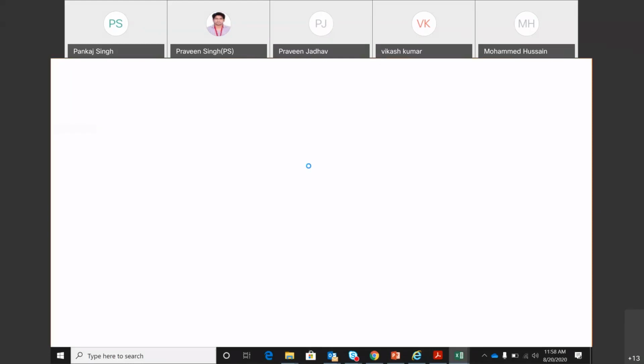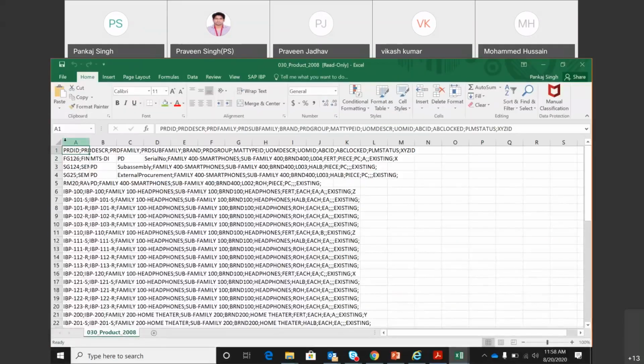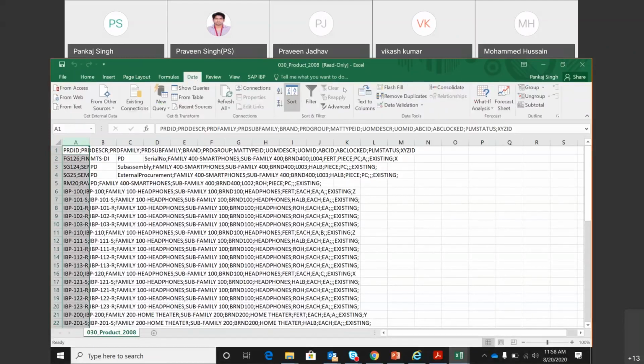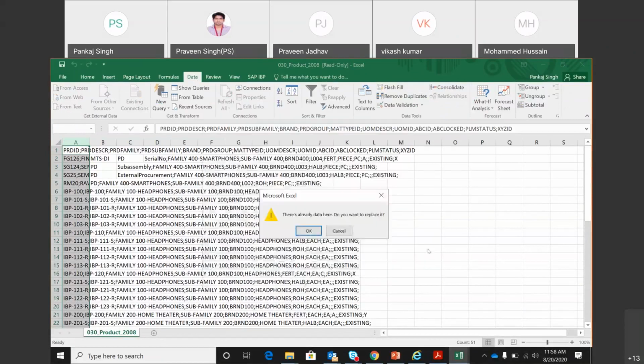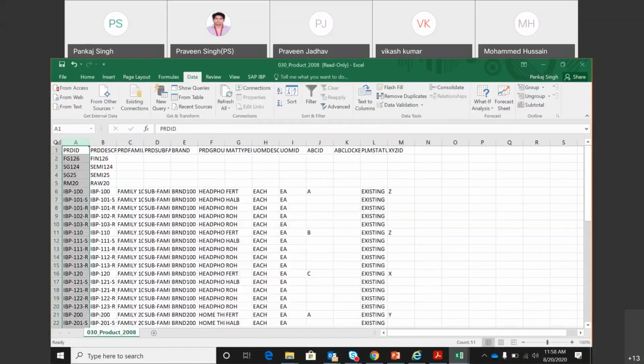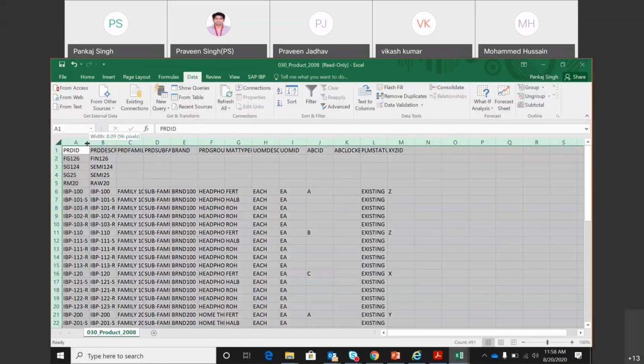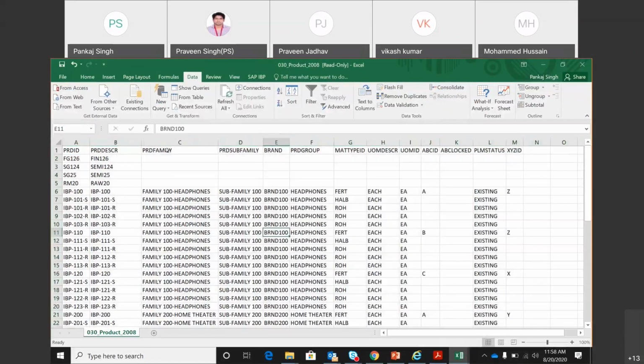Okay, I think very close to the right answer. Means products with the same characteristics belong to a similar kind of product family. Yes, correct. So normally that is how we do it. It's a hierarchy, the material hierarchy, the product hierarchy. So the data that SAP has given us has a product family over here.